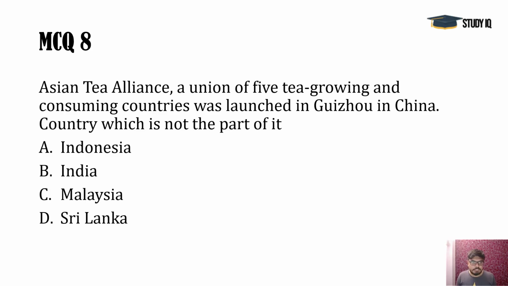Next, Asian Tea Alliance. It was recently launched in Guizhou in China. You see, there are important countries. Tea started from China. Britishers brought tea from China to the eastern part of India, and India is now a major consumer and producer. So China, India, Japan, Indonesia, and Sri Lanka.